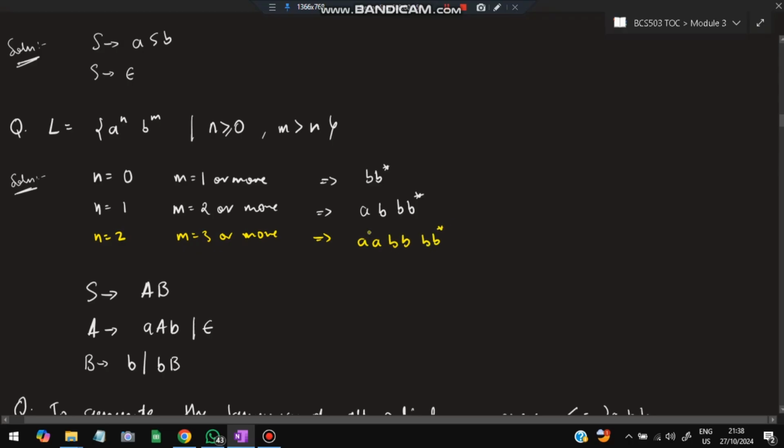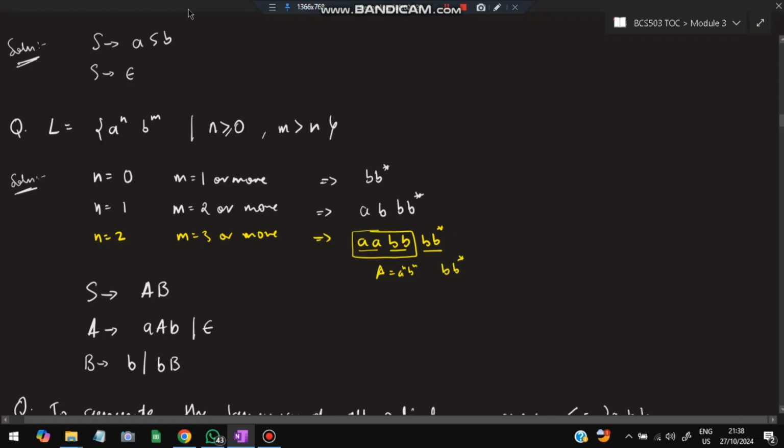So 3 b's are here or more. What you can observe is this is following the pattern a^n b^n. So this thing I can take as A, which denotes a^n b^n, and this part denotes the minimum string, which is b star.